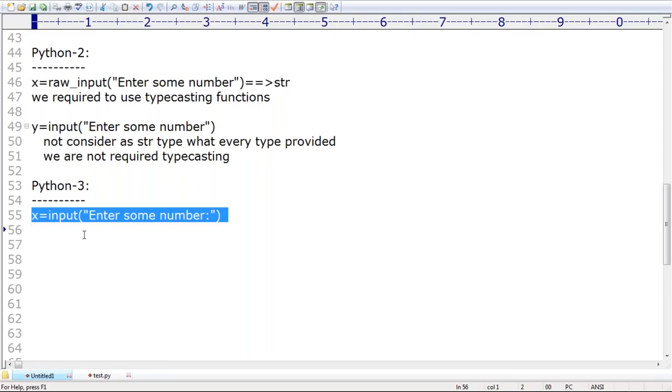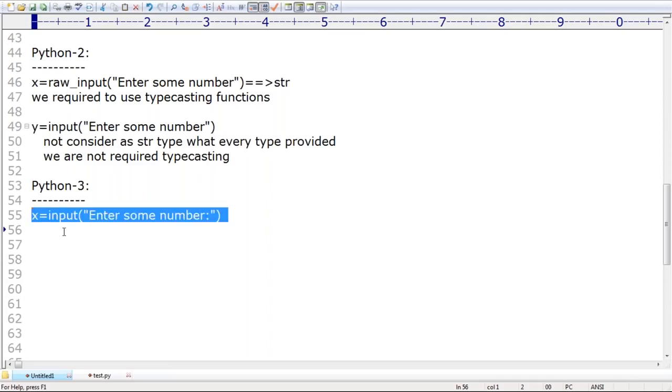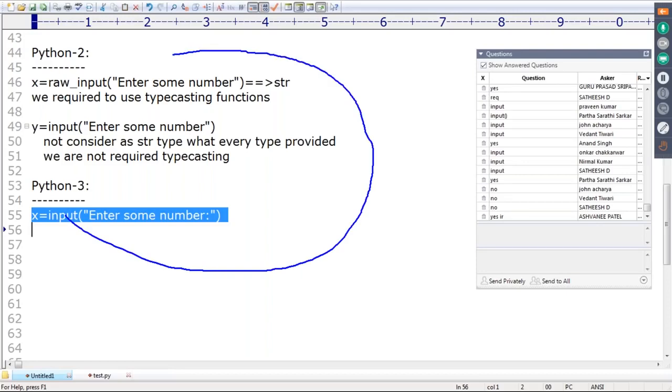The Python 3 input function and the Python 2 input function are not the same. The Python 3 input function simply acts as the raw_input function of Python 2. Remember that. That's why typecasting is compulsorily required. Why create this type of confusion?